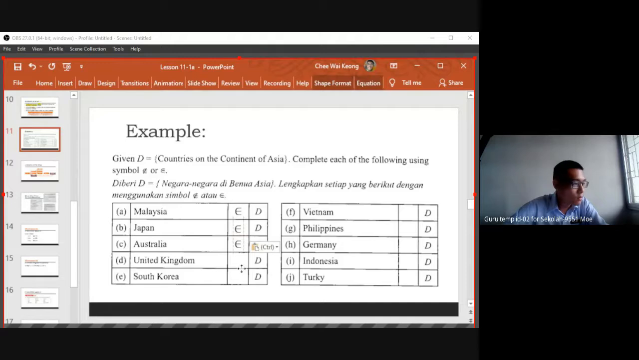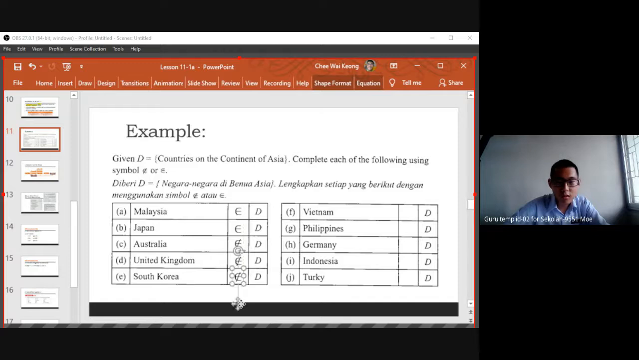Australia, no, right? Australia is no. So how do I describe this one? I need to change it. I use 'not in'. This one. Okay, so we cross. So United Kingdom, UK. Is the UK in Asia or not? No. Okay, good, no. So others, South Korea.